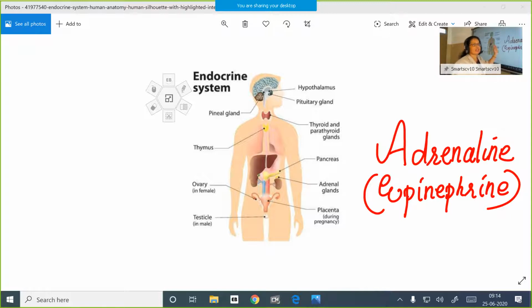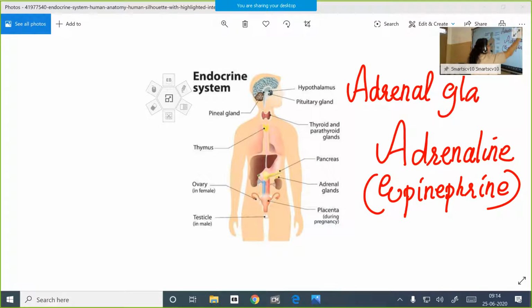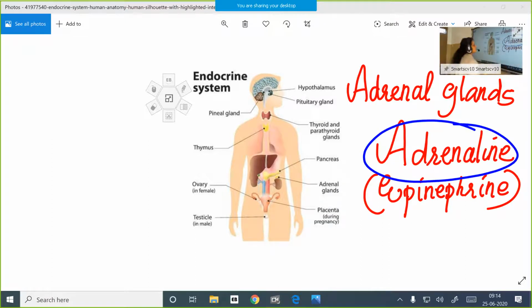At the same time, children, the message is also carried to the adrenal glands, which are located at the top of each kidney, and these adrenal glands are stimulated. You know what happens when they are stimulated? They start producing more adrenaline hormone. More adrenaline hormone is secreted into our blood.